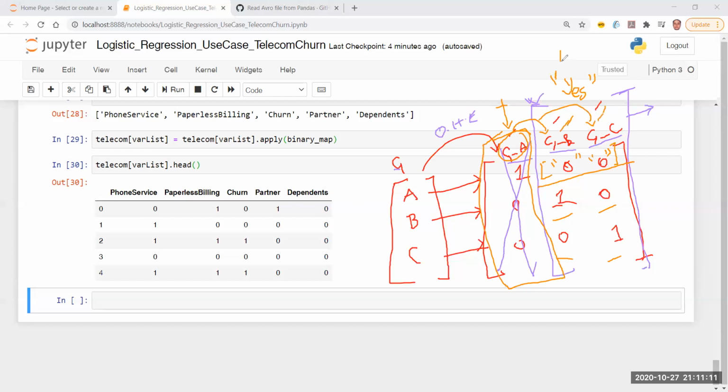And I know that I can have the values A, B, and C. So if I'm already aware of the values A, B, and C, then one cool technique is I can drop this column. And if the values of the rest of the columns are equal to 0, I can clearly say this value is A. Why? Because the value for B is 0, the value for C is 0. Right? But in these two cases, these are the simple cases where I am going to say it is going to be B and C because I have the value 1.